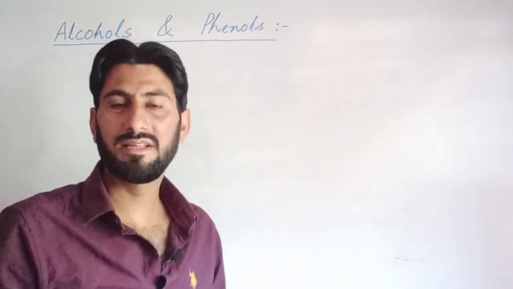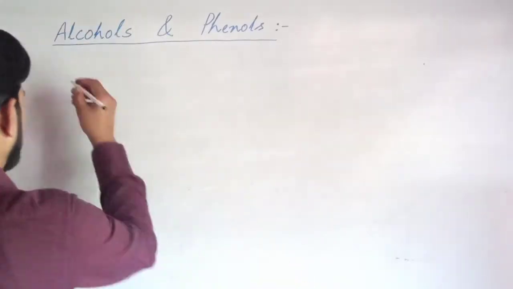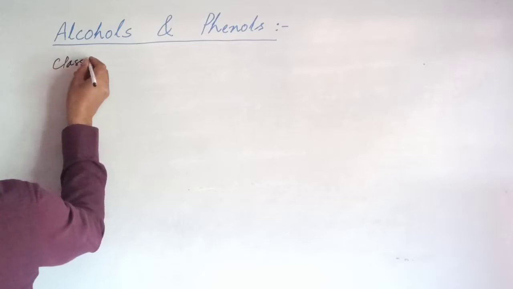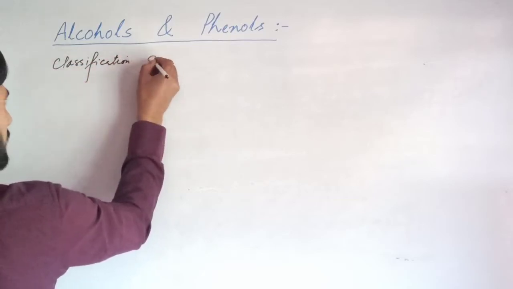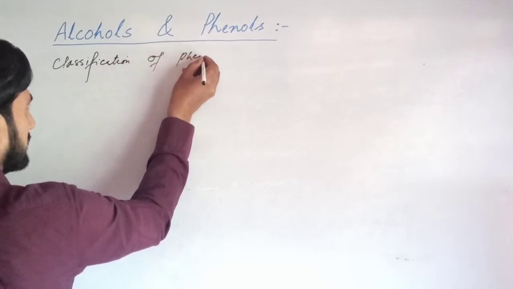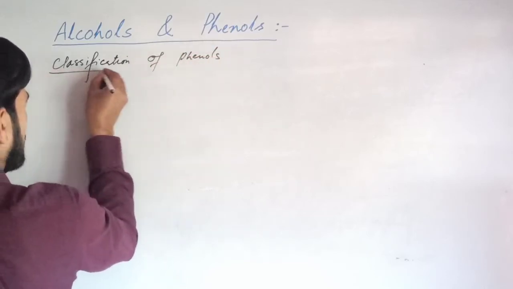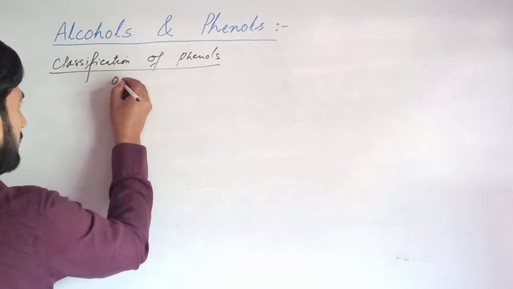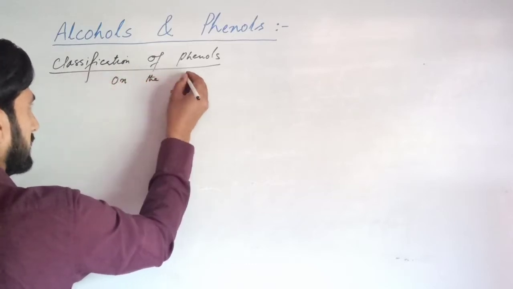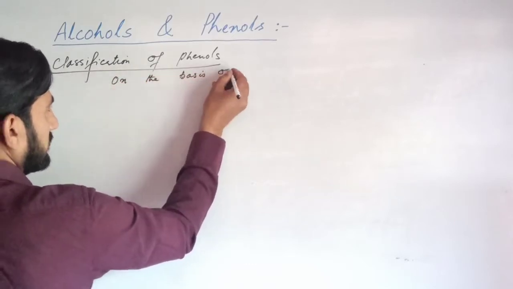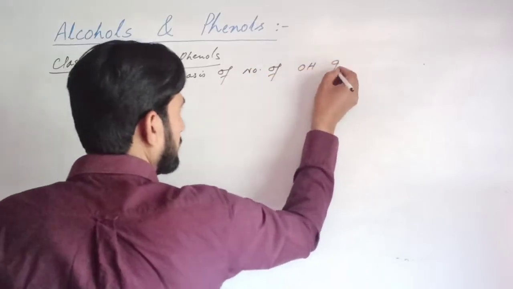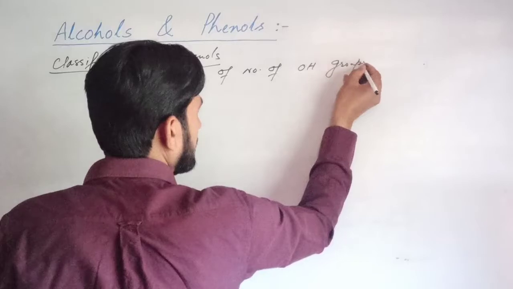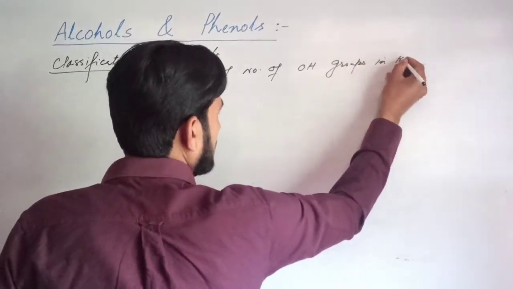Now similarly, classification of phenols on the basis of the number of hydroxyl groups in the molecule.